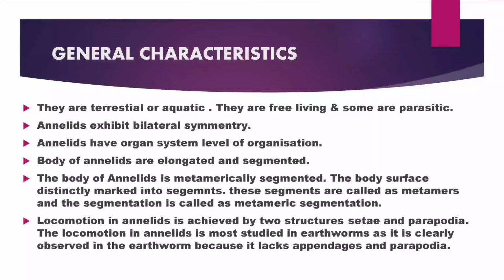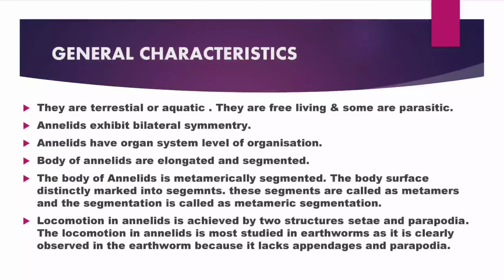The annelids are terrestrial and aquatic, but some of them are free living and parasitic. The annelids exhibit bilateral symmetry and they are triploblastic animals. Annelids have organ system level of organization. The body of annelids is elongated and segmented. They are eucoelomate.